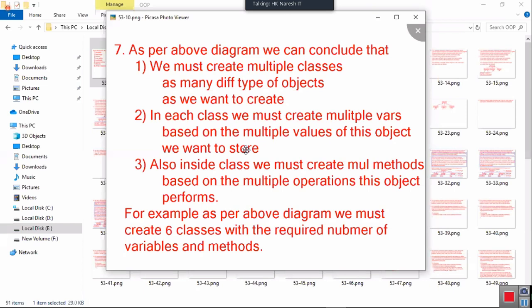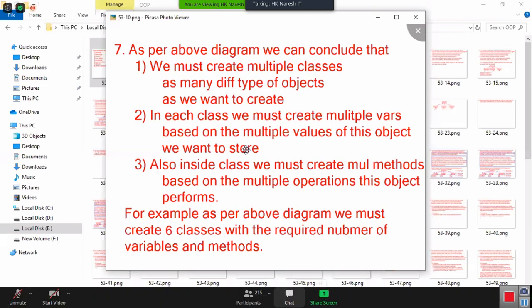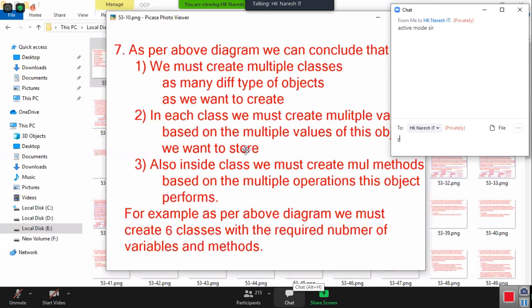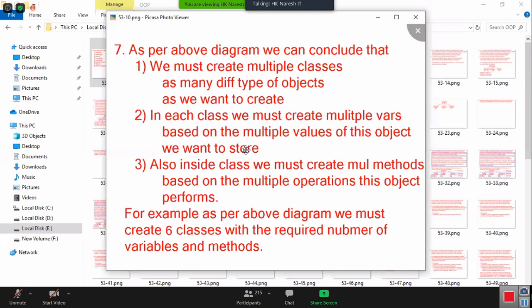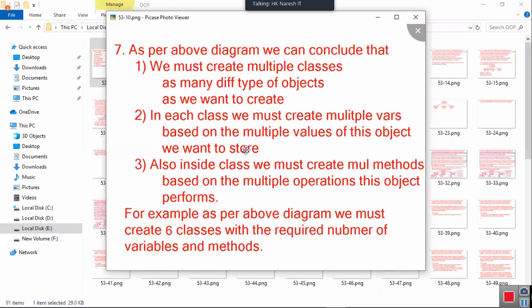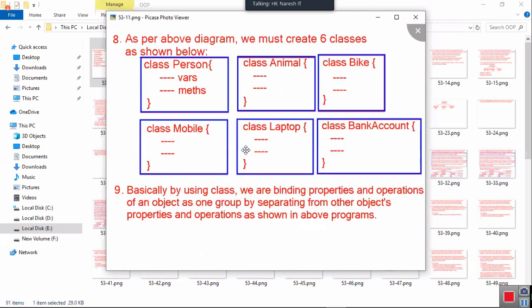Did I explain all these points yesterday? Did you remember all these points we discussed yesterday? As many values as we want to store, those many variables. As many operations as you want to perform, those many methods. As many objects as you want to create, those many classes. Okay. Then, according to that, we have to create 6 classes. As per the above diagram, we must create 6 classes as shown below.